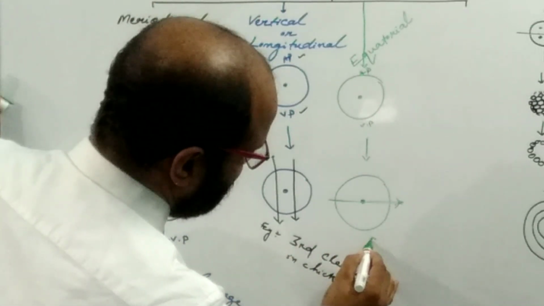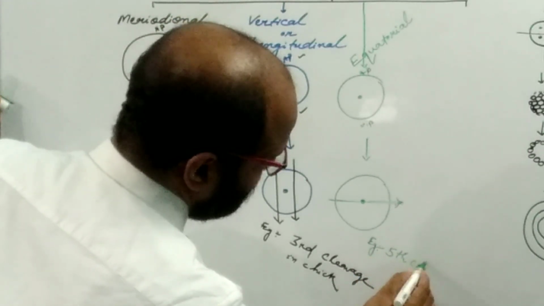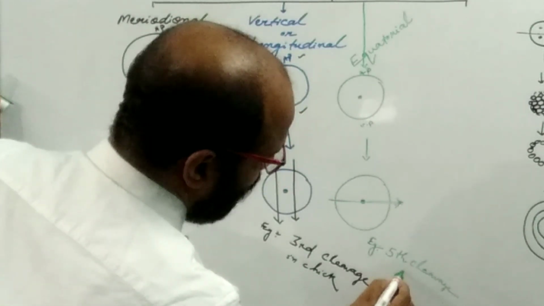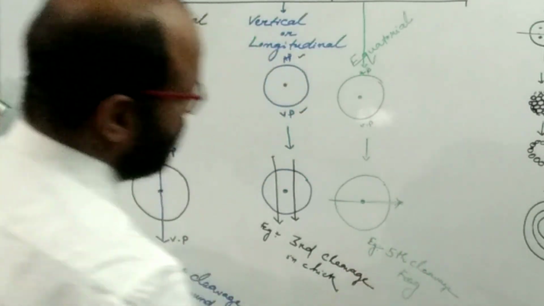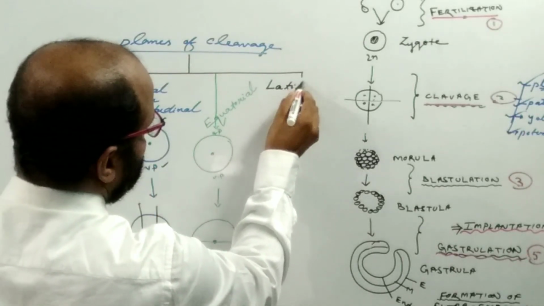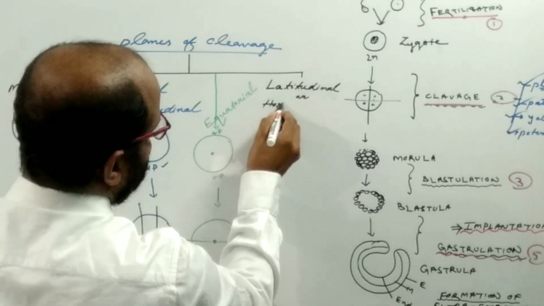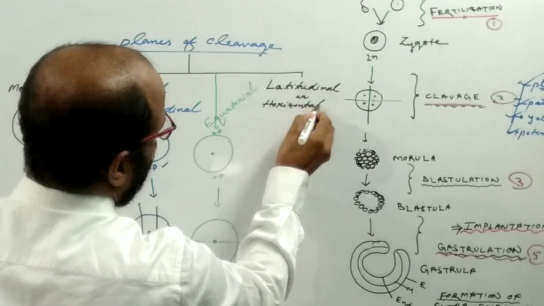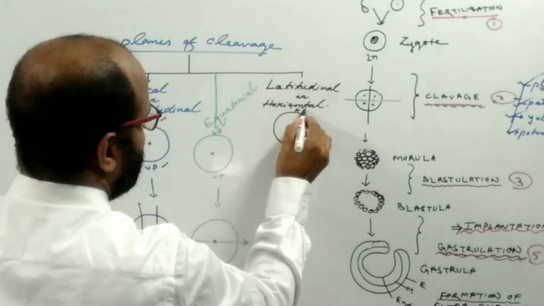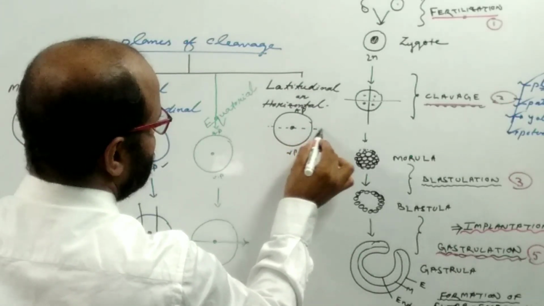For example, this type of cleavage plane we find in the fifth cleavage found in frog. The last type is known as the latitudinal or horizontal. What happened here? Suppose that this is the zygote, animal pole, vegetal pole. This is the equator.